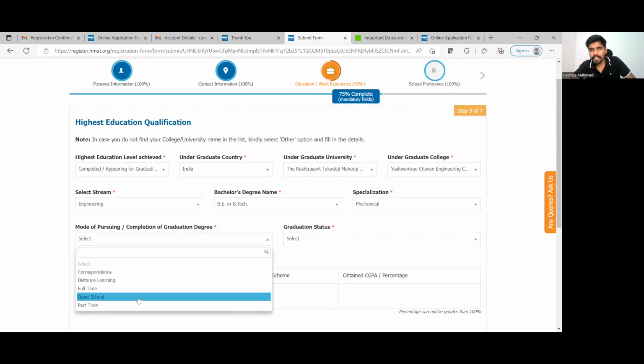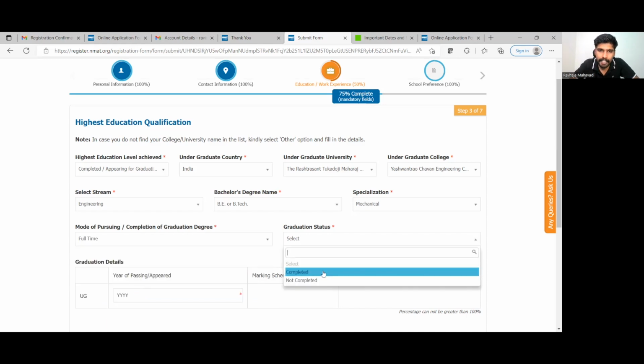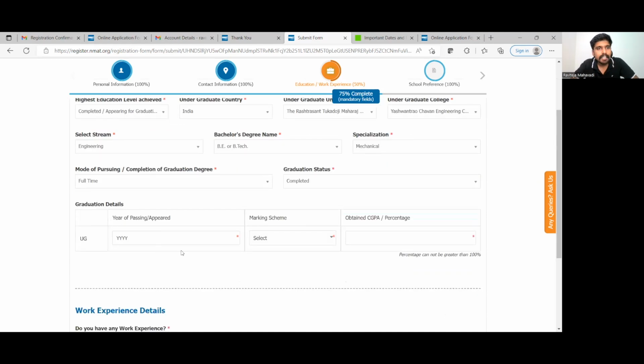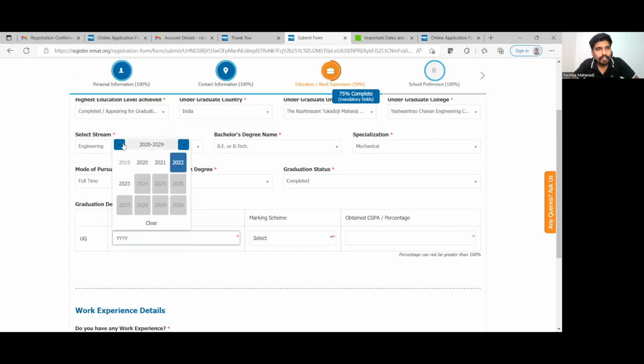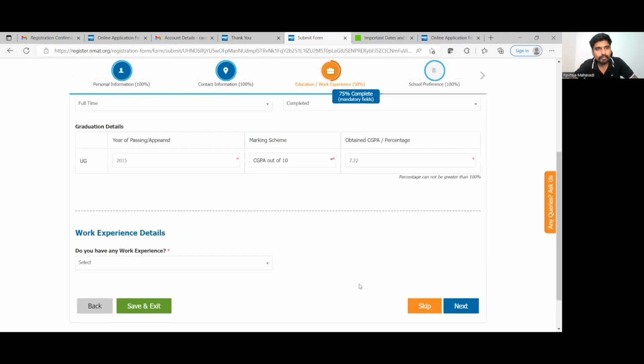Mode of pursuing. Was it full time or was it distance learning or open school? You'll have to furnish those details. Full time. Graduation status completed, not completed. It is completed. Yes. Graduation details. What was the year of passing out? Did I pass graduation? 2015. Marking scheme was out of 10 CGPA, and I got a very average score, 7.22 CGPA.